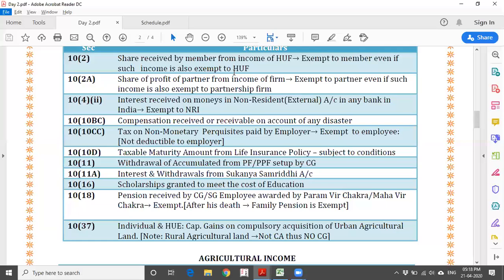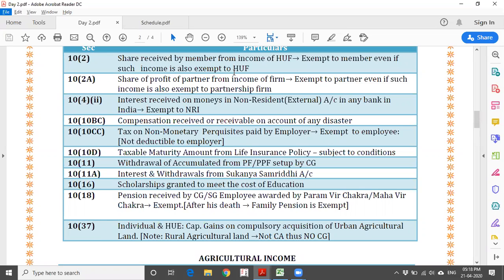That amount, whatever I'm going to receive, is to meet the cost of education. See, once I'm doing some research for the PhD, I need to incur some expenditure. By way of expenditure reimbursement or more than that, if I am getting anything, that will be exempted under income tax. You need not pay anything.